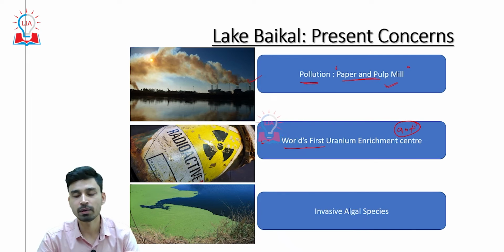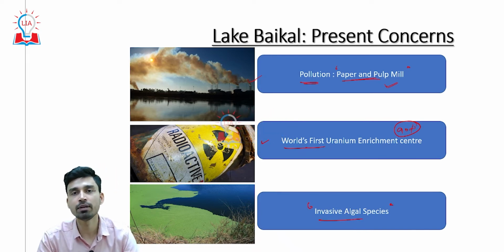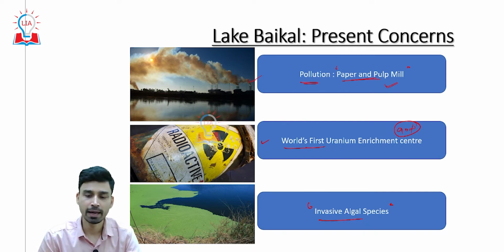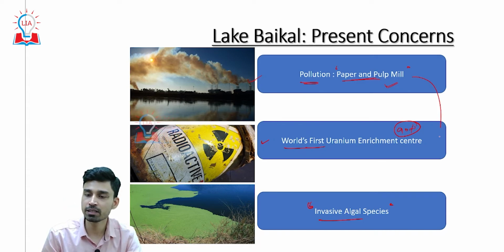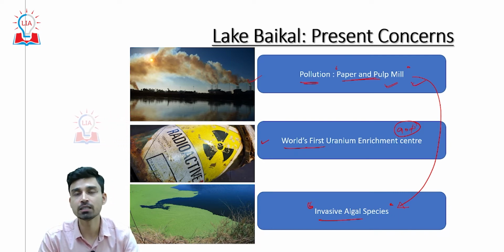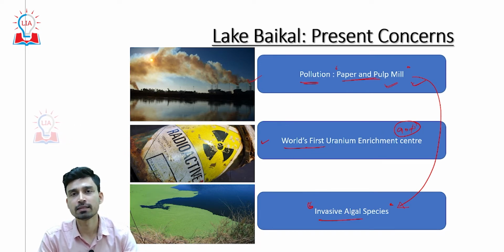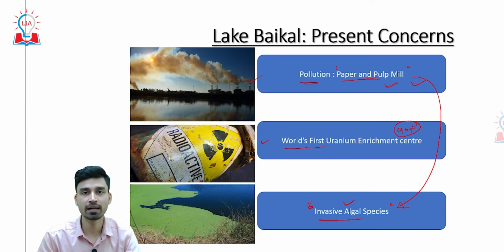The third problem lies with the invasive algal species that have covered a very large part of this lake area and grow at a very rapid rate. The reason behind the rapid growth of this invasive algal species can also be attributed to the increase in pollution, because as pollution, especially magnesium and carbonates, all these kinds of ions or materials, start to increase in the water, we have a rapid growth of algal species.